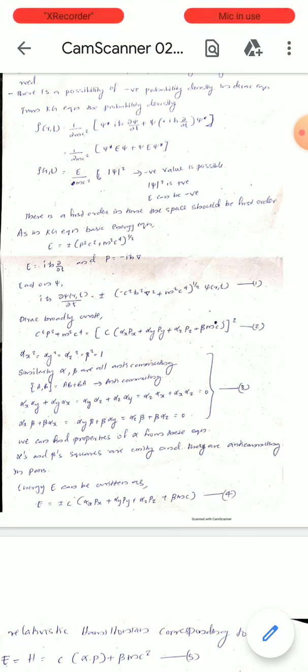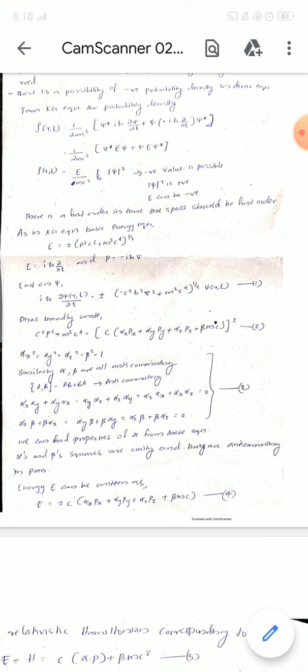So this property of alpha and beta suggests that they can't be numbers, and thus they are a set of anti-commuting matrices, that is Pauli spin matrices. So it is convenient to express them in terms of matrices. Now we can write the energy as E equal to plus or minus c (alpha x px plus alpha y py plus alpha z pz plus beta mc).